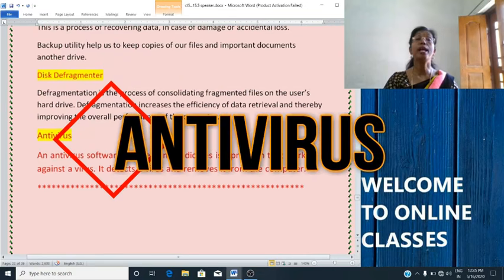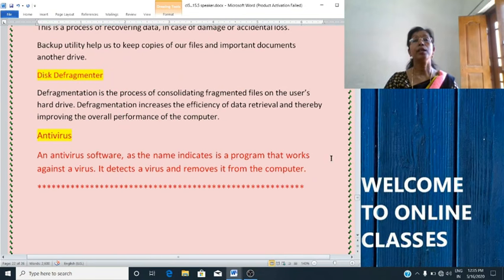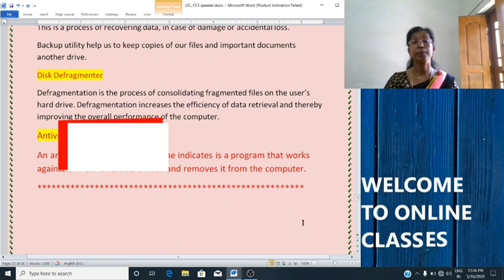Then we studied about antivirus. Antivirus software, as the name indicates, is a program that works against a virus, a computer virus. It detects a virus and removes it from the computer. Okay, children? So, learn the exercise we have solved today. Fill in the blanks and tick the correct answer. Okay?